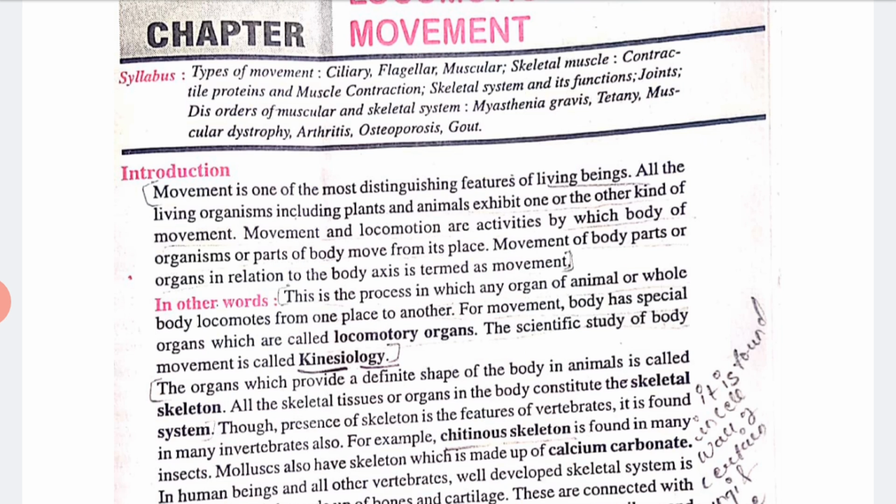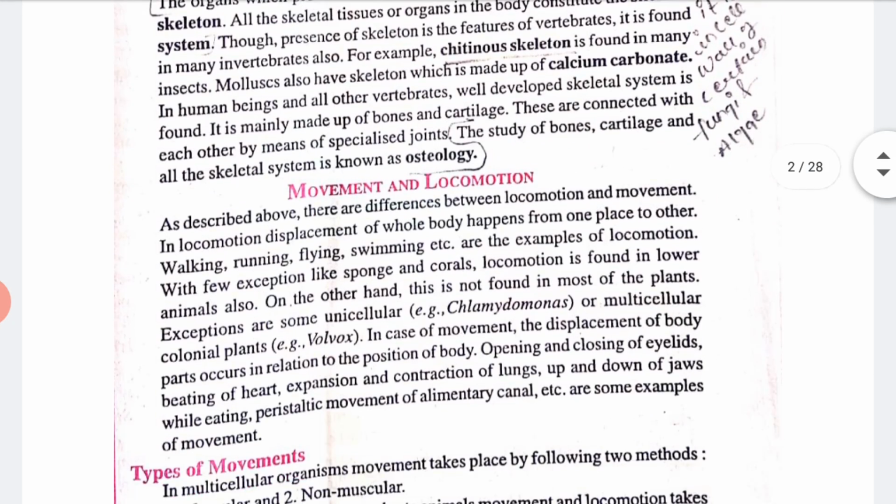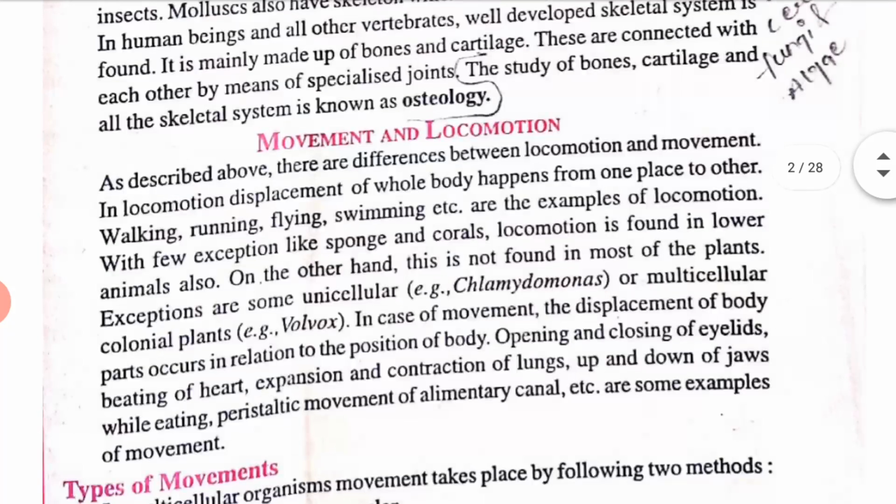Now, movement and locomotion. So what is movement and locomotion? As described above, there is a difference between locomotion and movement. In locomotion, displacement of the whole body happens from one place to another. That is called locomotion, like walking, running, flying, swimming, etc. These are the examples of locomotion.